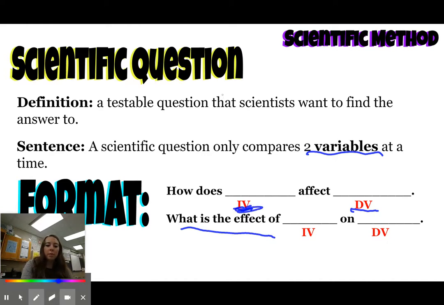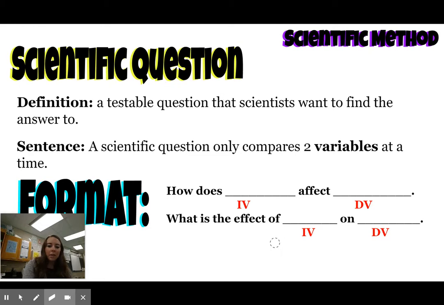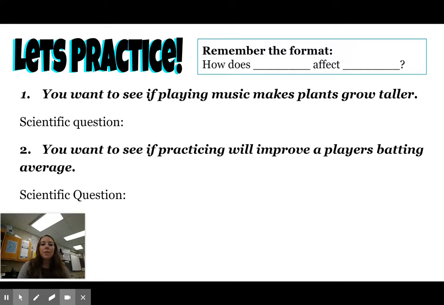Erase all of these lines. All right. So now let's practice. So think about our format of how does blank affect blank. So our first question, let's practice with, is you want to see if playing music makes plants grow taller. So we're going to start with this one here. So let's follow our format.